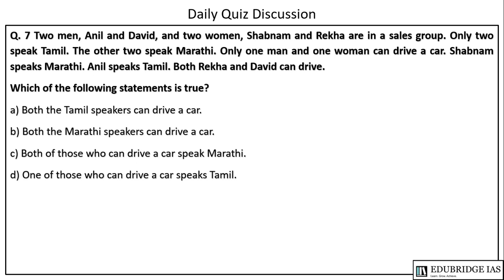The next question is, 2 men Anil and David and 2 women Shabnam and Rekha are in a sales group. Only 2 can speak Tamil. The other two speak Marathi. So, Anil, David, Shabnam and Rekha. Only 1 man and 2 women can drive a car. Shabnam speaks Marathi. Anil speaks Tamil.